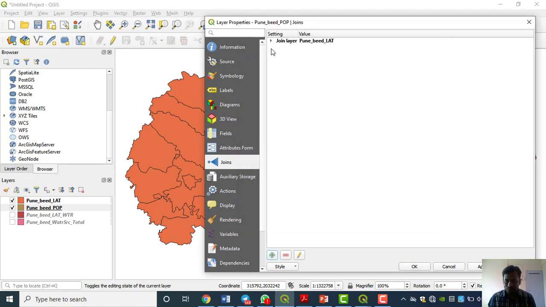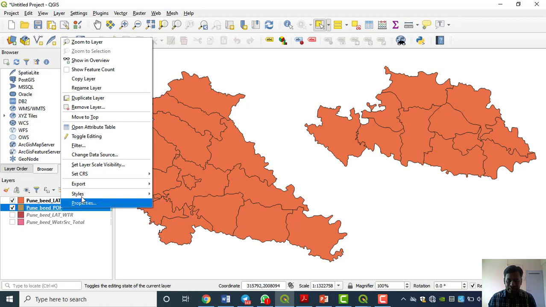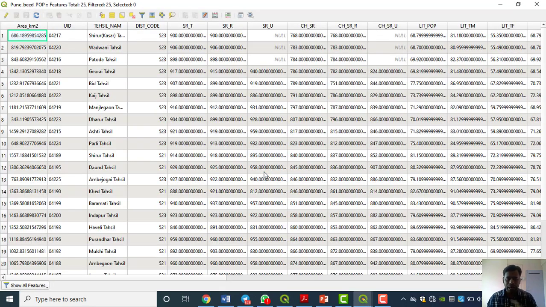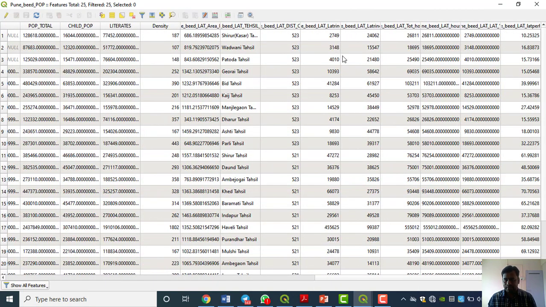When we do OK, the join layer Pune bid lat happens here, it joined. Do apply, OK. We'll check whether whatever we did is correct or not, whether the latrine facility data joined to population or not. Right click, go to attribute table, open it and check whether it is there or not. It is there. See, everything is there. Whatever we are doing is performing very clearly and nicely.